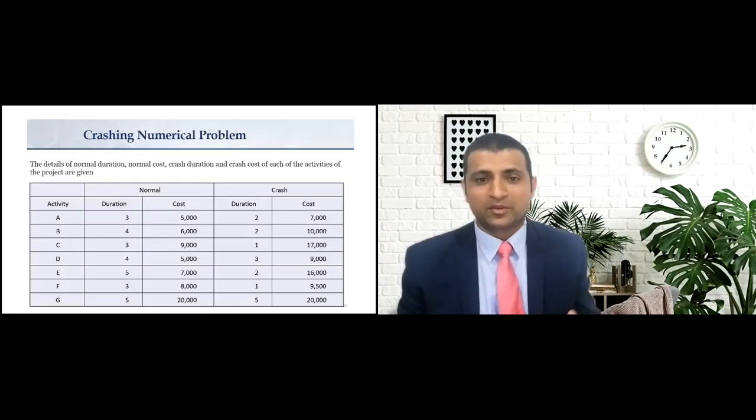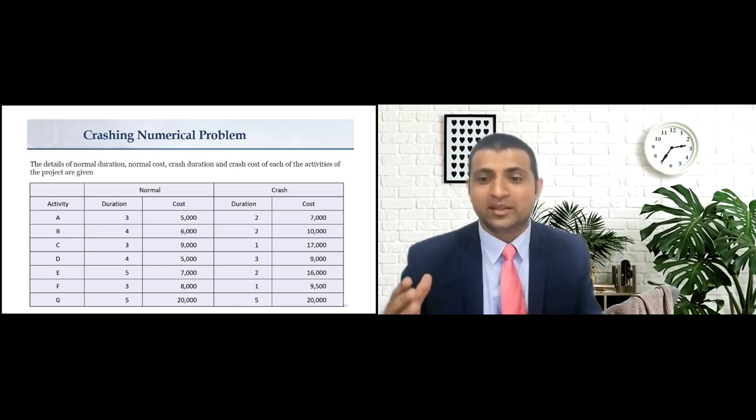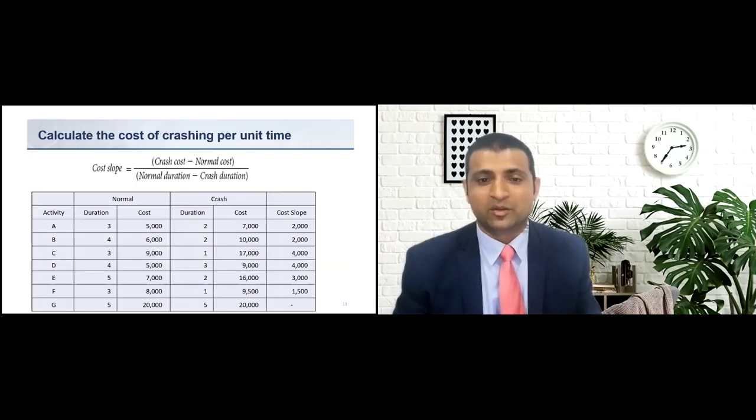Consider the project which has 7 activities A, B, C, D, E, F, and G. We have determined the normal pace and the fast pace, which means the normal duration and the fast duration of each of these activities. Also, we have determined the normal cost as well as the crash cost of these activities. The next step is to calculate the cost slope. So here we have already calculated the cost slope for each of these activities.